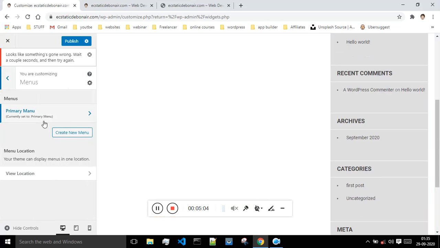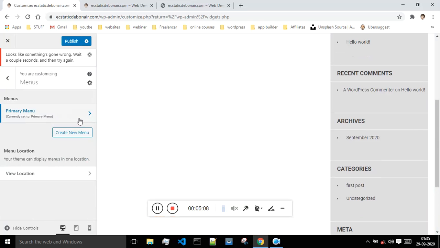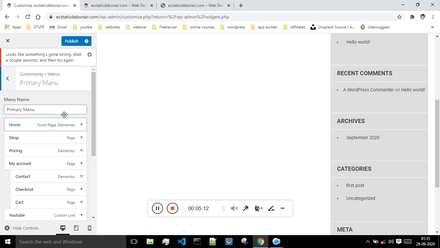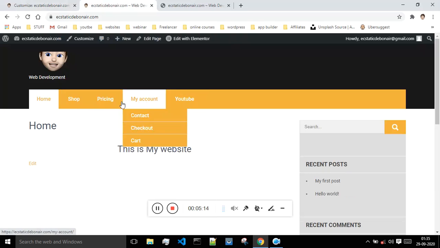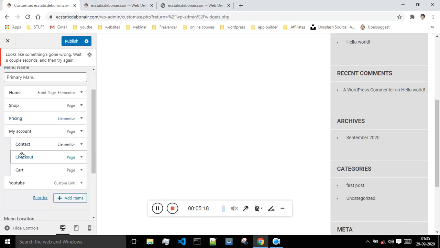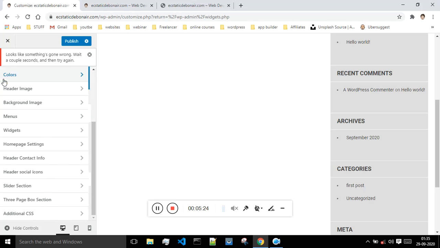Next is menus. Okay, so if you want, you can create your menus, but you can even customize your menus. I have already shown you guys how to create your menus. So menu is basically this one, these options what we have. You can select them from this place, and you can customize your menu from this place over here.